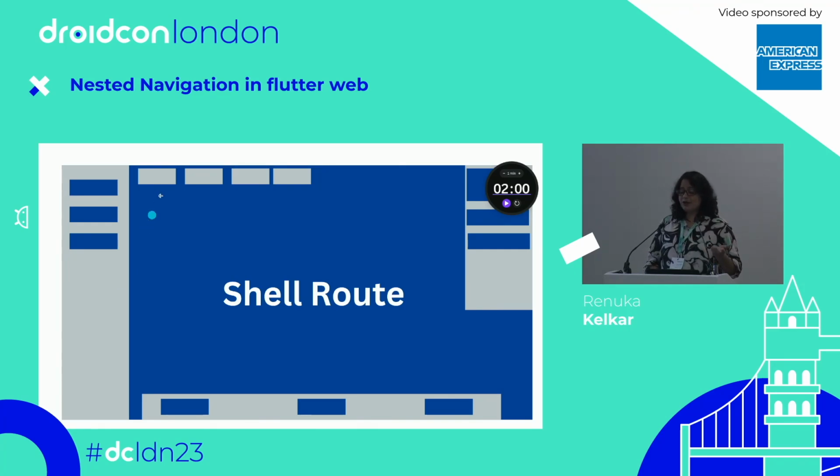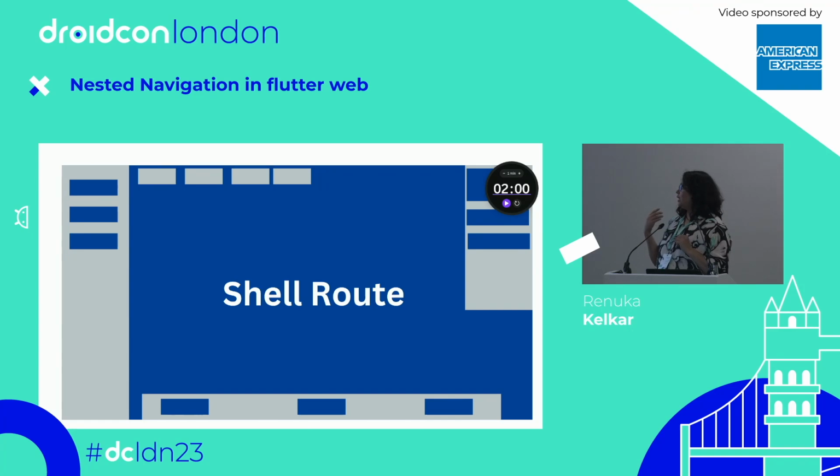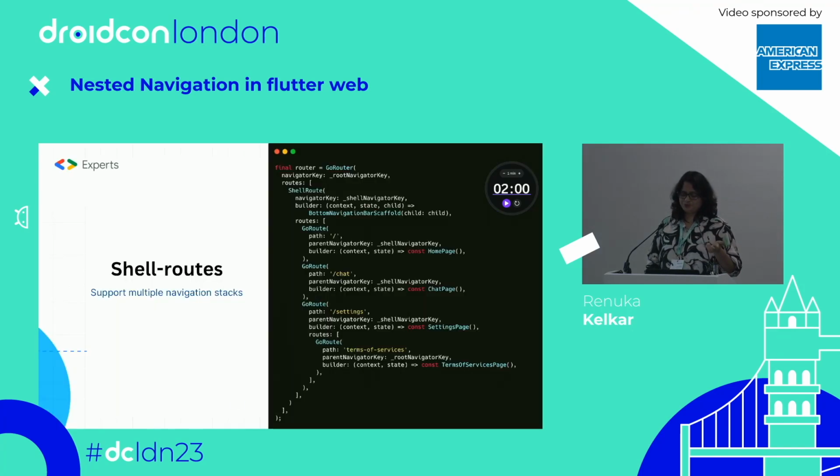In a similar way, you can have the top navigation bar or bottom navigation bar, which is common for all the pages. In Go router, this is called a shell route, which is a shell created around what you want to build. So let's understand what a shell route is.